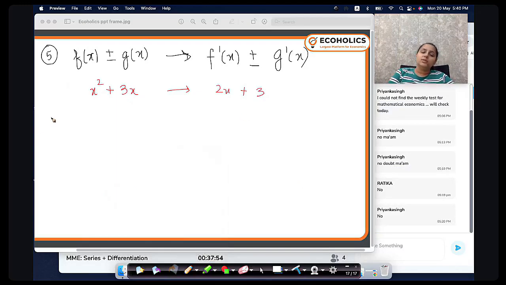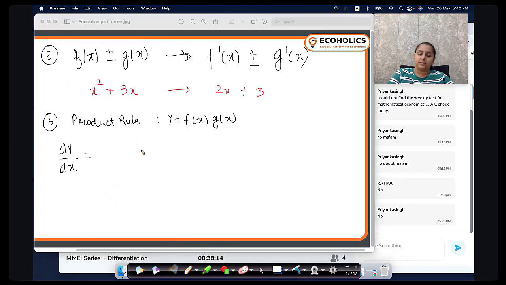Okay. Now, the sixth one is the product rule. Product rule basically means that if the two functions f of x and g of x are in multiplication, and I want to find the derivative dy by dx. So I have a product of two functions.